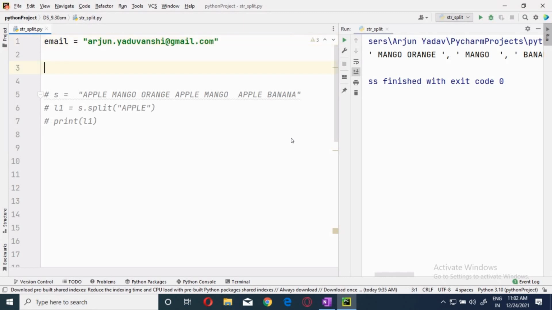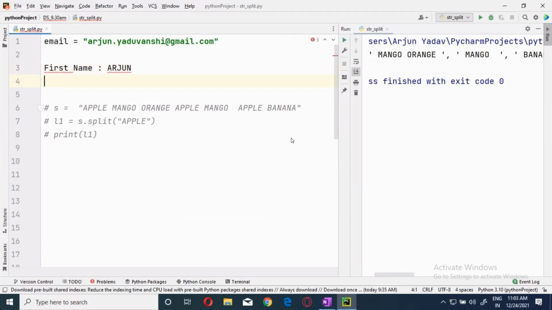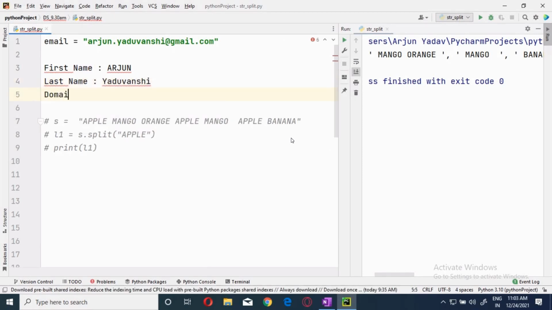Now what you have to print is the first name as Arjun, and last name as, and domain as mail. I want you to do that.